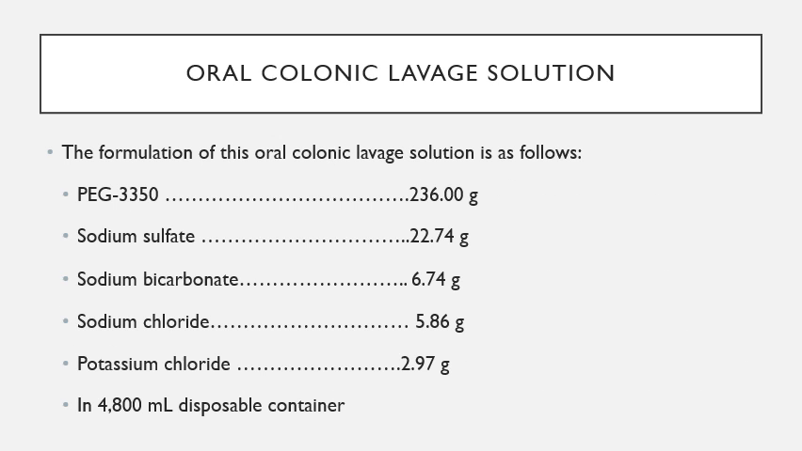So here is the list and quantities of the constituents of the oral colonic lavage solution. This includes polyethylene glycol 3350 in the amount of 236 gram, sodium sulfate 22.74 gram, sodium bicarbonate 6.74 gram, sodium chloride 5.86 gram, and potassium chloride in 2.97 gram quantity. This formulation is present in a powder state, which is to be reconstituted in about 4 liters of water, and it's present in a disposable container.